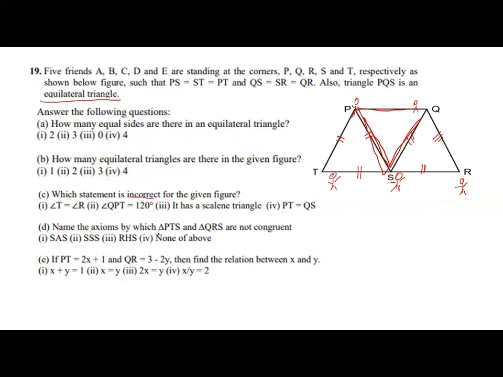Name the criterion by which triangle PTS and triangle QRS are not congruent: SAS, SSS, RHS, none of these. E: PT is equal to 2x plus 1, QR is equal to 3 minus 2y. Then find the relation between x and y: whether x plus y is equal to 1, or x is equal to y, or 2x is equal to y, or x by y is equal to 2.